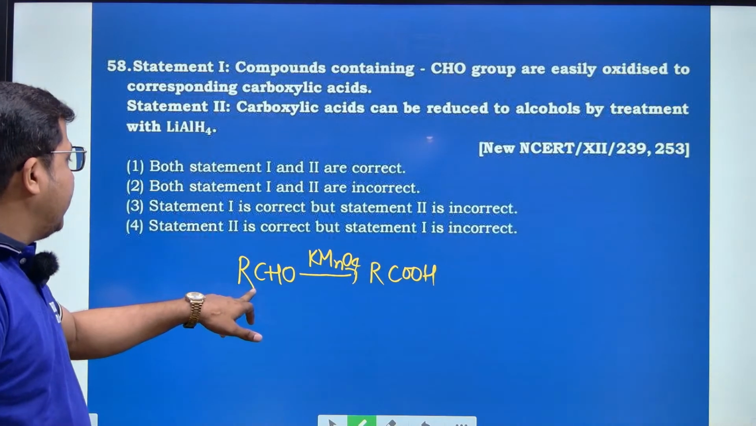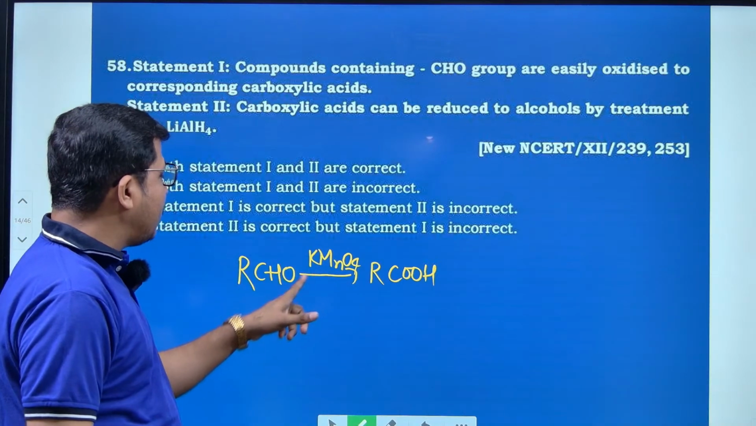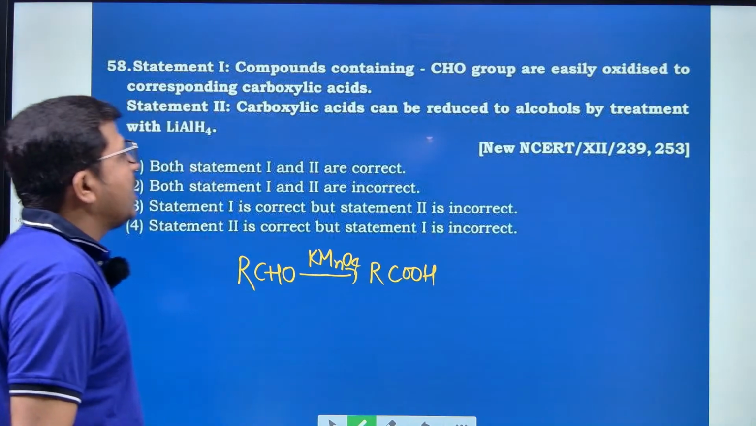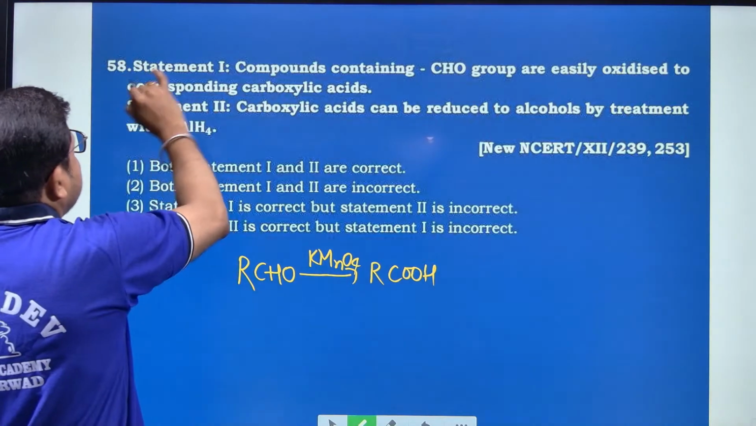Yes. Okay. And next, RCHO with KMnO4, in the presence of a suitable oxidizing agent, will produce carboxylic acids. Exactly right. And next, statement 1 is right.